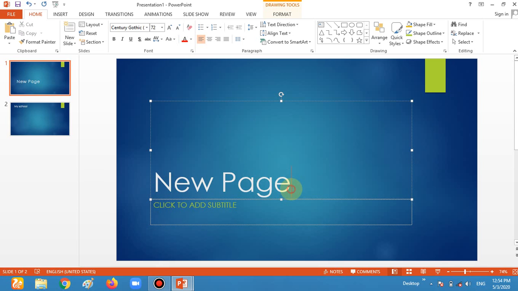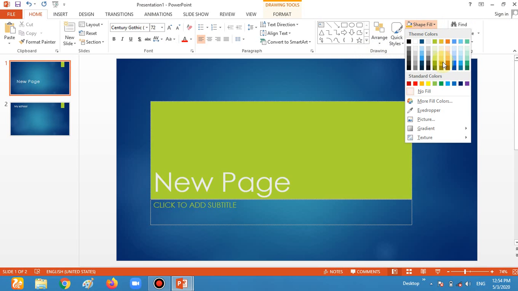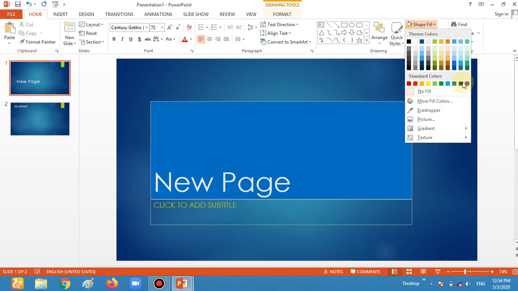For example, in this object I already wrote the name. Now I want to insert some more things in this one. For example, its background. So how can we fill the background of this one? For filling the background, in any type of object, you have to go in the home tab, go in shape fill. It's in the drawing group. We can usually choose the shape color. Look, the color is changed when I choose the color.